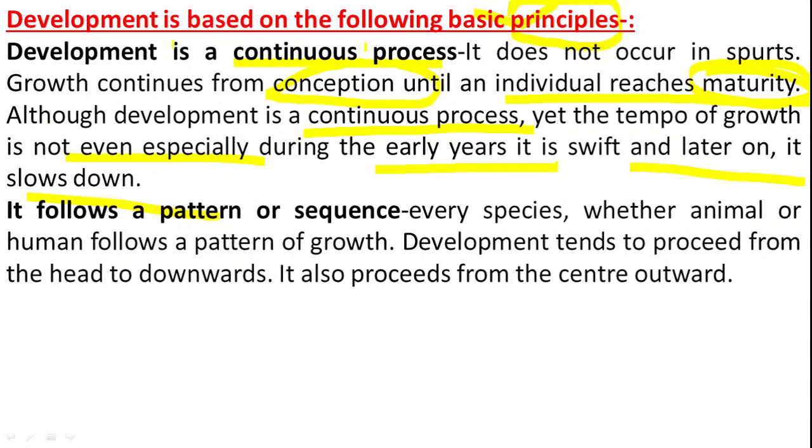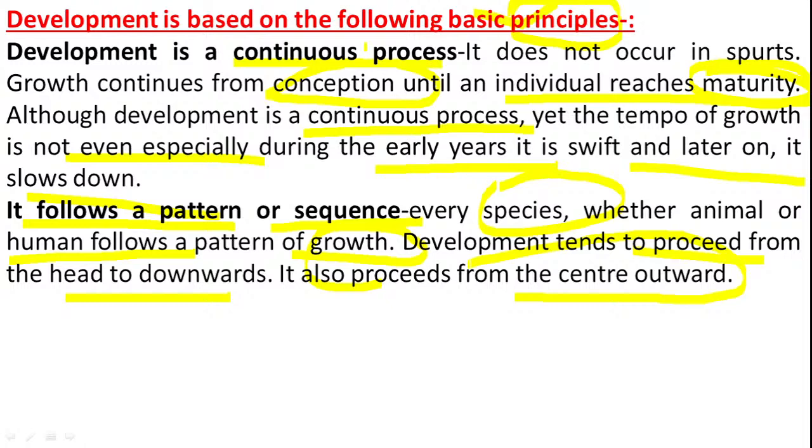Let us move to the second feature, that it follows a pattern or sequence. Every species, whether animal or human, follows a pattern of growth, but this pattern differs from individual to individual. Development tends to proceed from head downwards. It also proceeds from the center outward.